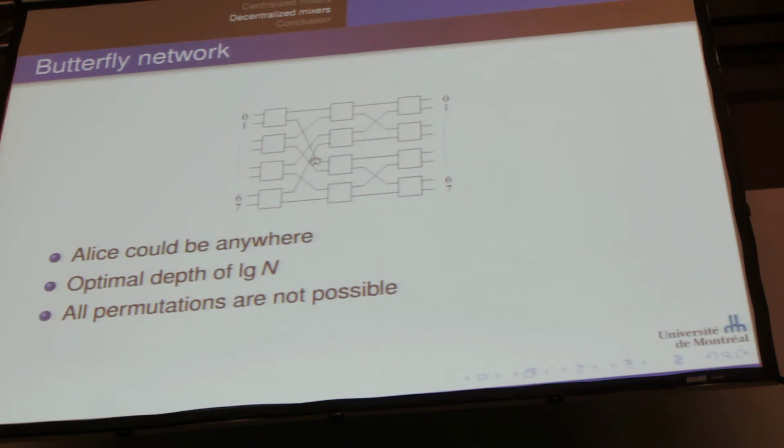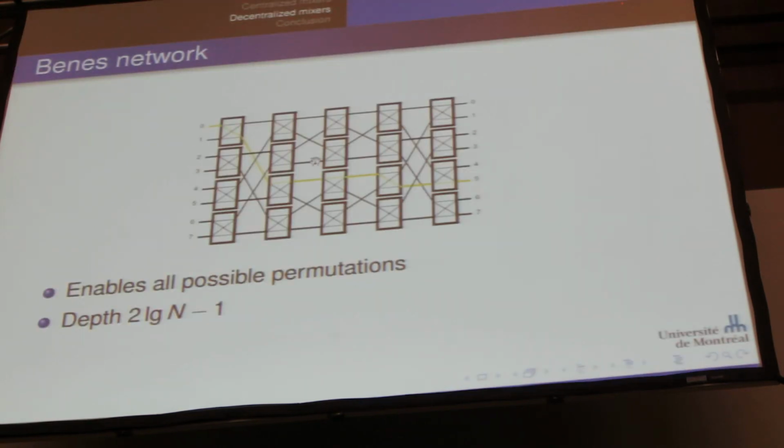And so the final circuit I'm looking at right now is essentially two butterfly circuits pasted together, called the Benes network, and it has the interesting fact that it can do all the possible permutations. This is, I think, the most complicated network we want to do, because otherwise it's going to become too expensive. The depth here is 2 log n minus 1, so a little more expensive than the butterfly network.